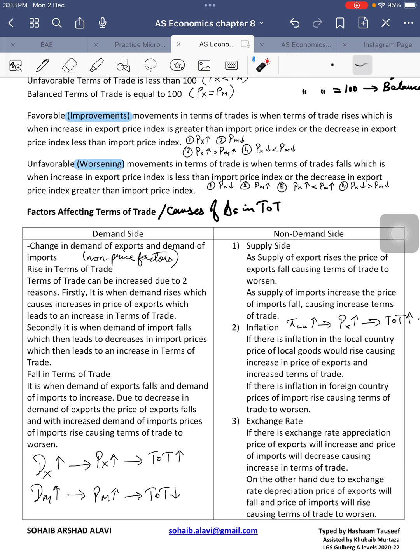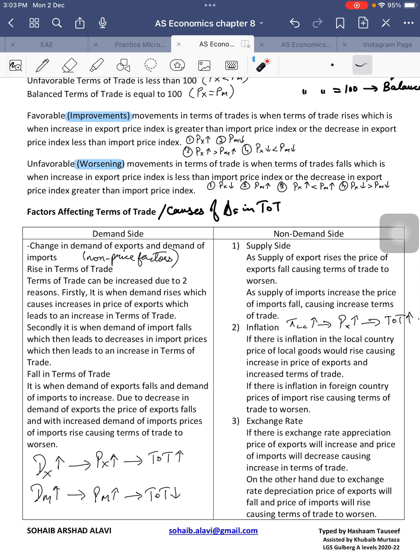Right? So an increase in the demand for exports causes the terms of trade to rise because export prices are rising. Remember, whenever you're writing something similar, make sure you include this. You don't simply move from here to here by saying when the demand for exports increases, that leads to an increase in terms of trade. That is an incomplete chain of analysis. You need to say that an increase in the demand for exports is causing the price of exports to increase, which causes terms of trade to rise.